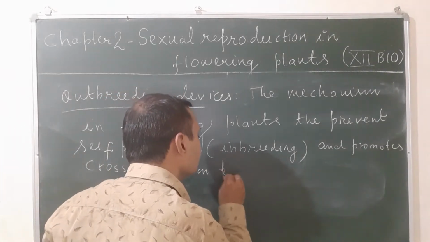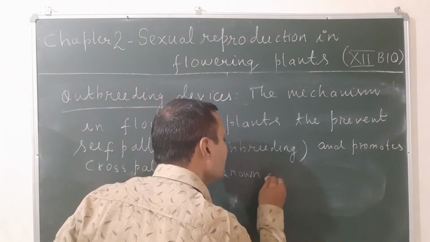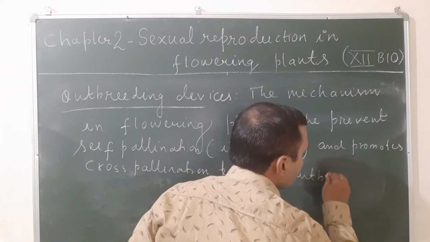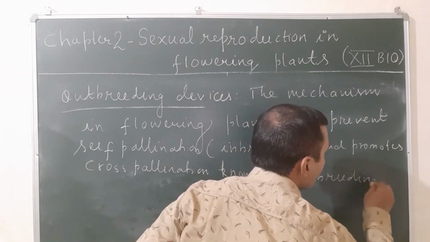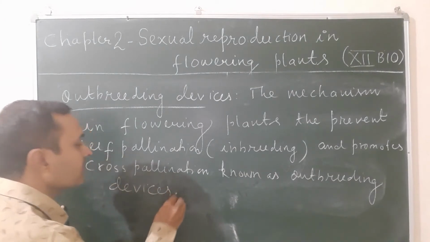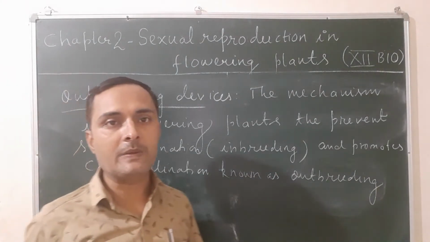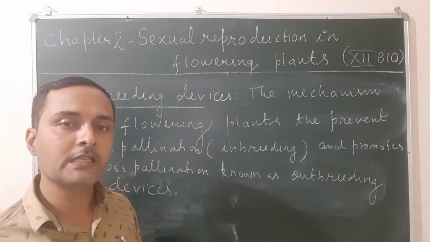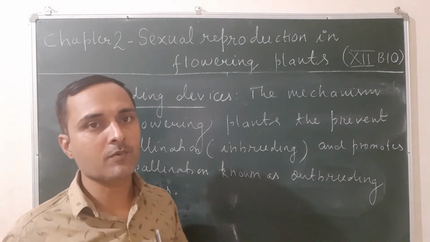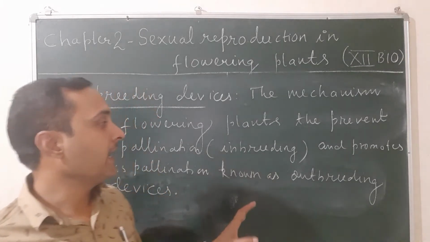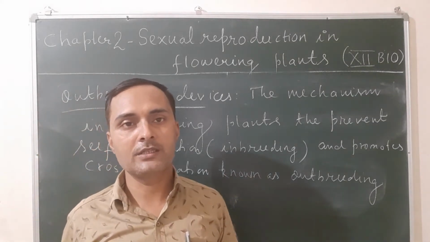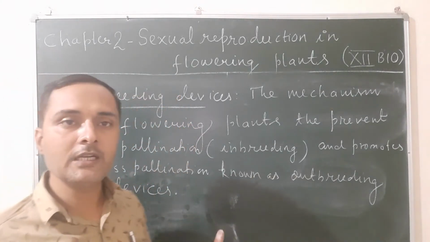Known as outbreeding devices. Once again, what do you mean by the term outbreeding devices? The mechanism in flowering plants that prevents inbreeding depression, or you can say self-pollination, and promotes cross-pollination is called the outbreeding devices.